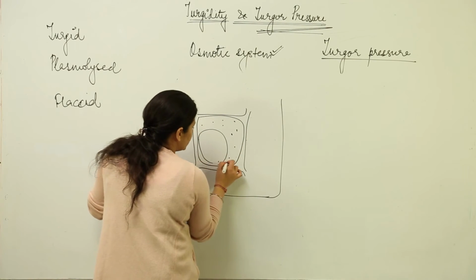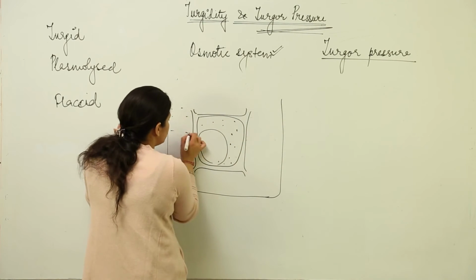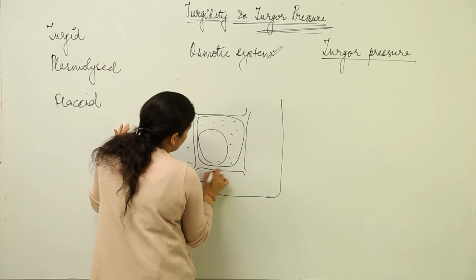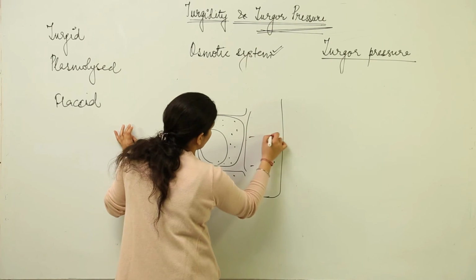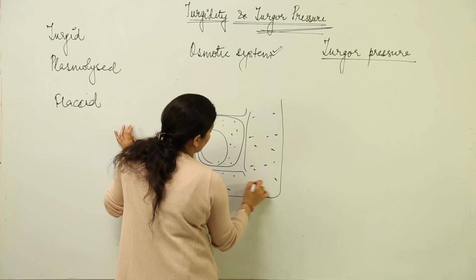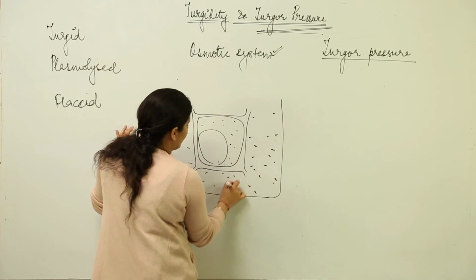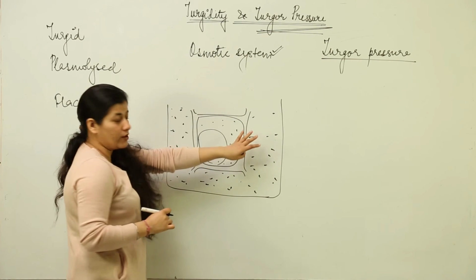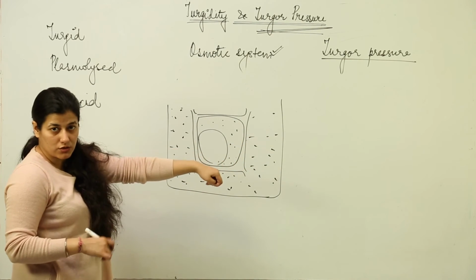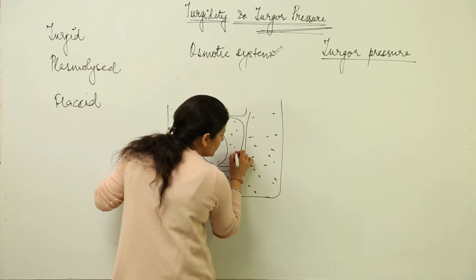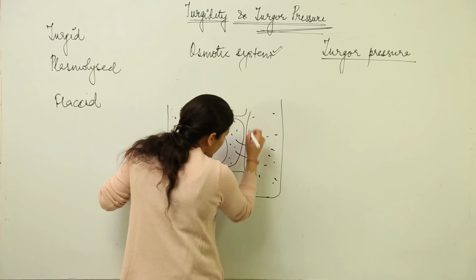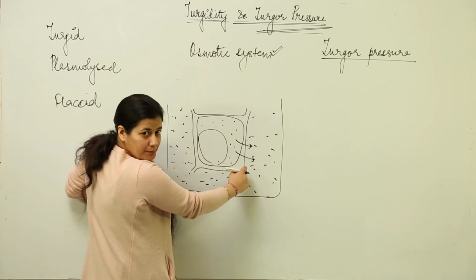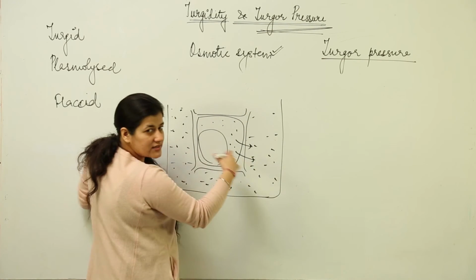Okay, now consider it this way, that this is the solution which is hypertonic as compared to the plant protoplasm. The outer solution is hypertonic. So what will happen? The water would move out. You know, cell wall is completely permeable. So this cell wall has nothing to do.